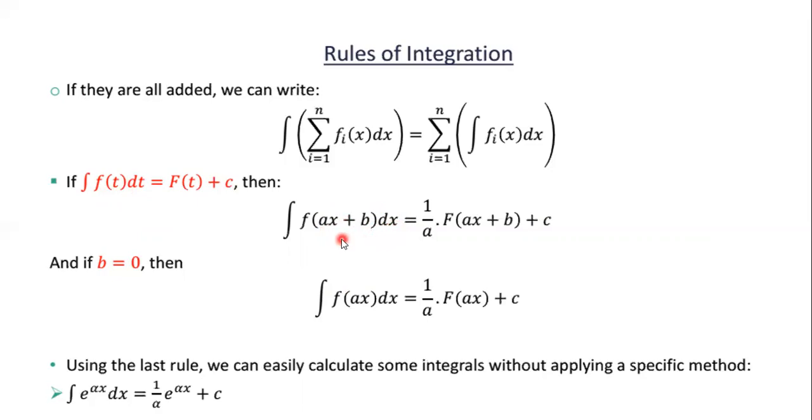Okay, so here we just differentiate: what is the differentiation of ax plus b? That is a plus 0, that is a. So we divide, giving 1 by a F of ax plus b plus c. And if b equal to 0, then we get that integration of f of ax dx is simply 1 by a F of ax plus c.